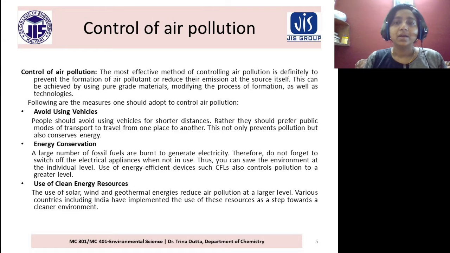So the main purpose is we have to remove the source. So what is the source? The emissions of the different toxic gases. So we have to either eliminate or reduce the emission of all these gases. So in this way, we can control the air pollution.